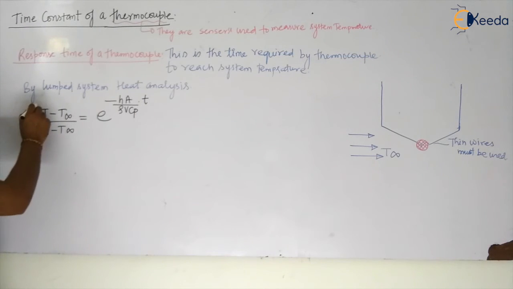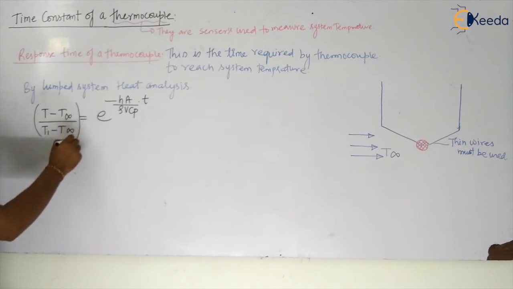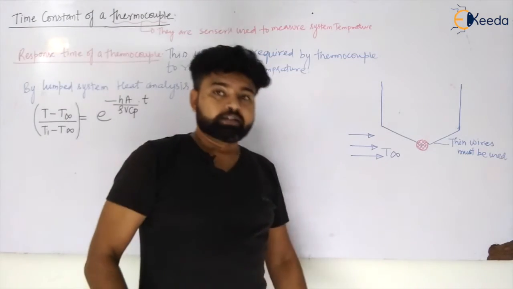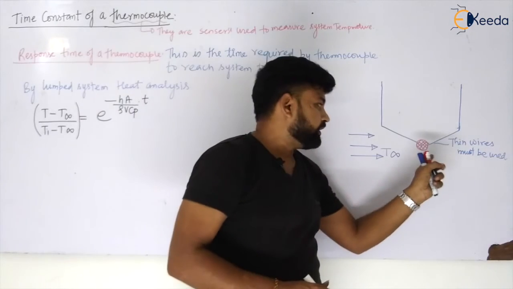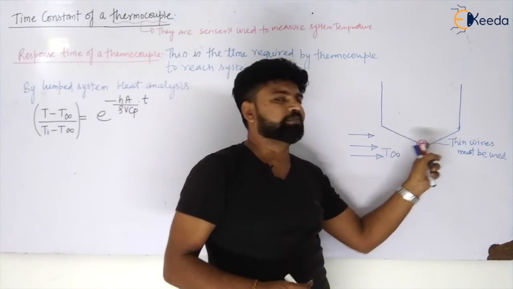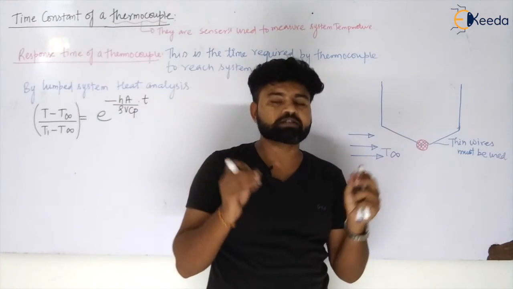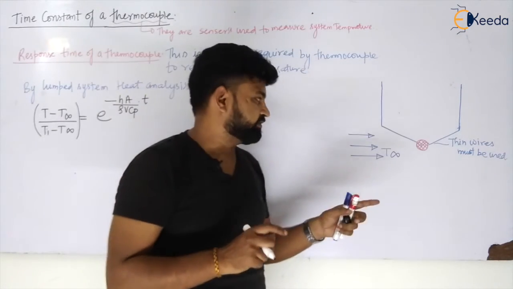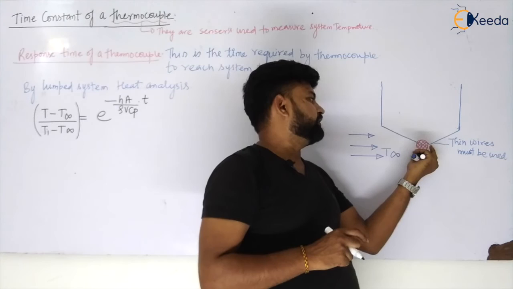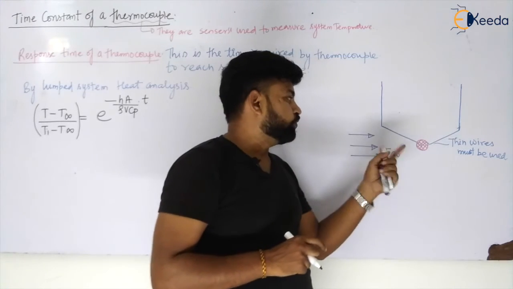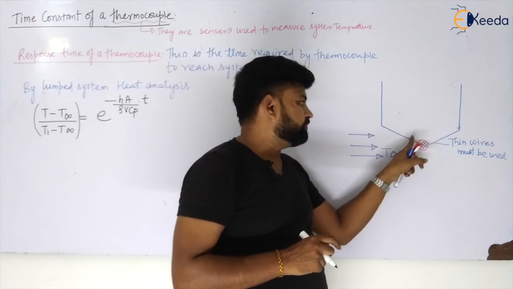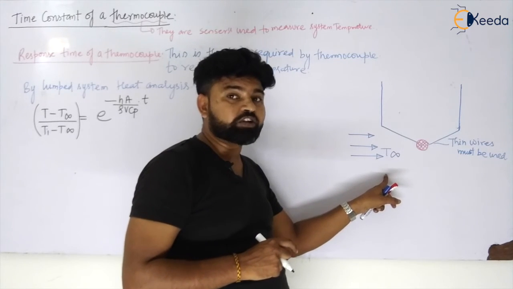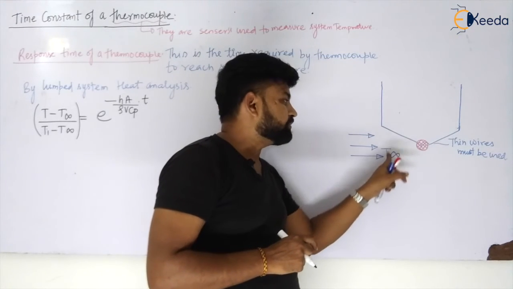So my dear students, if I want this term to be 0, why do I want this term to be 0? Because let us say it has some surrounding temperature, when I have connected this to your EMF, there will be a little bit of heating inside this. So when this has a little bit of temperature and is reaching the surrounding fluid temperature, it will take some time.